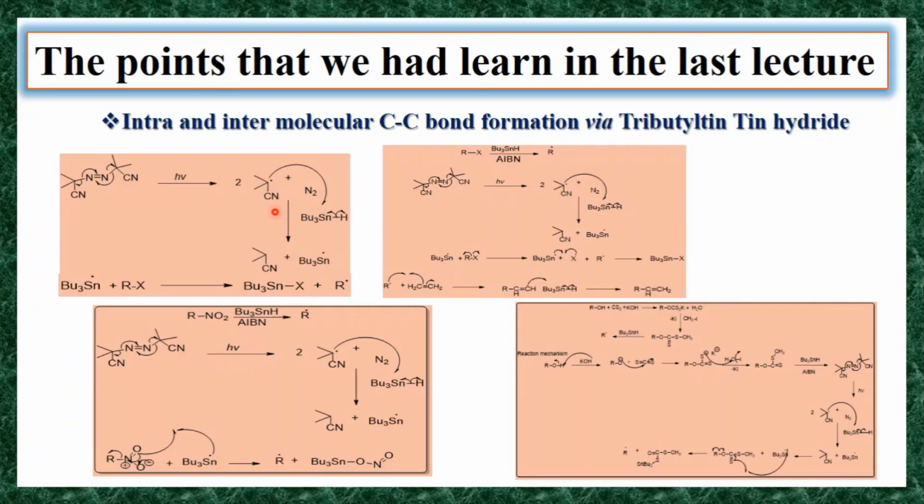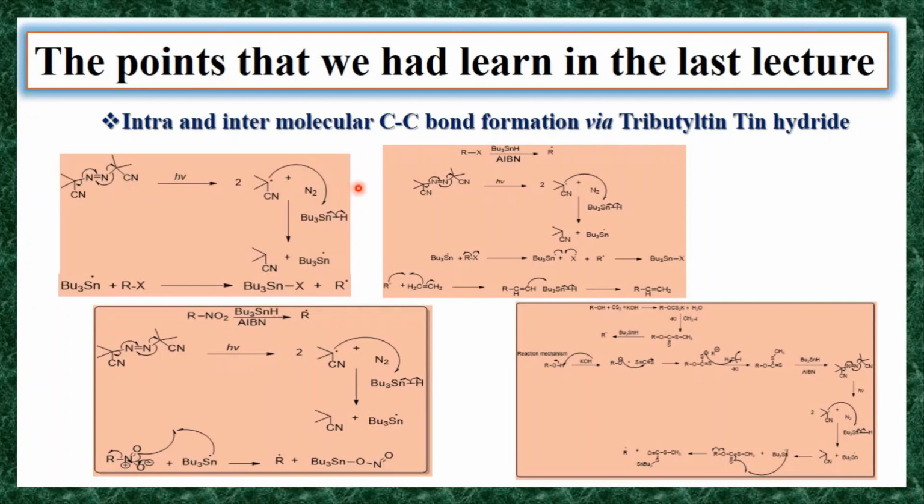You know that this carbon-carbon bond formation reaction is a very important reaction. Addition of a radical to an alkene is an important method in the formation of carbon-carbon bonds, and this addition produces a radical product, which is converted into a non-radical product by a trapping method.